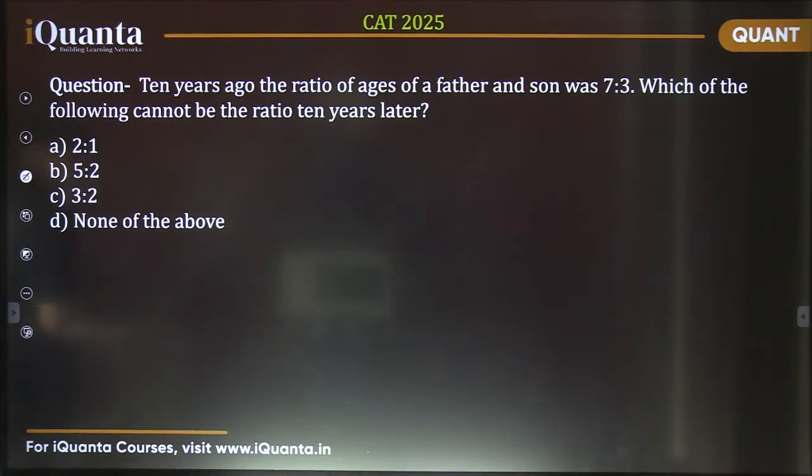Yes, Parth, are you having any doubt? Taib says option B. Kavi says B. Swarna says C.